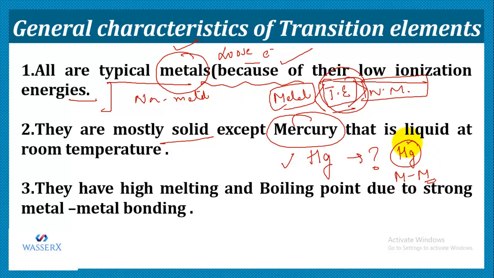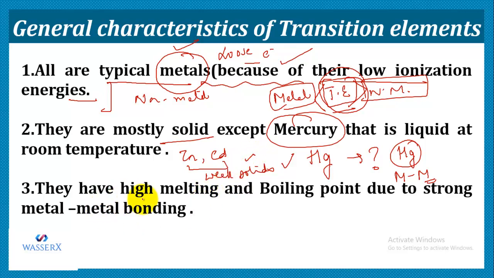That is, the atom bonding is not that strong in mercury as compared to the other elements. So that is the reason mercury is liquid at room temperature. And if we talk about zinc and cadmium, they are also solids, but not hard solids. They are weak solids. And what is the reason? Again, the metallic bonding in them is not that strong.